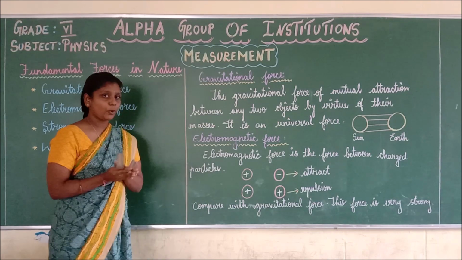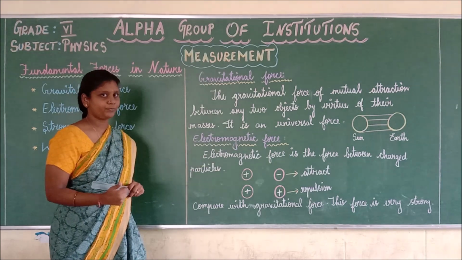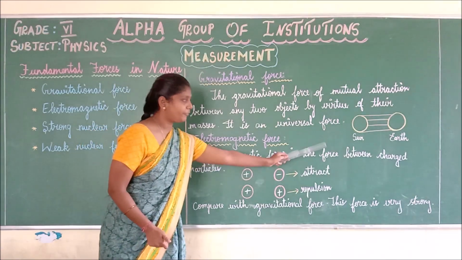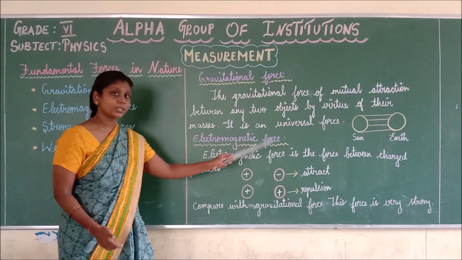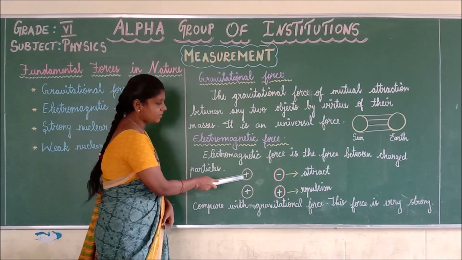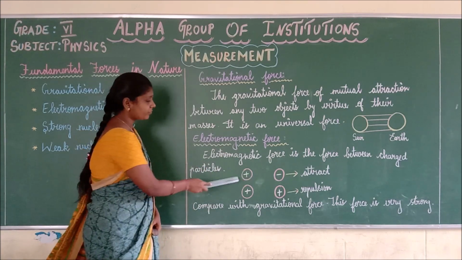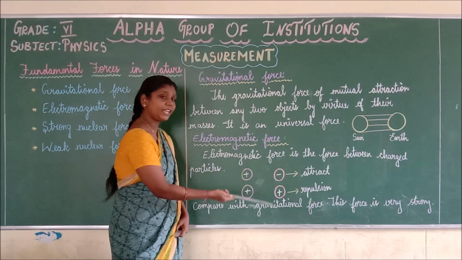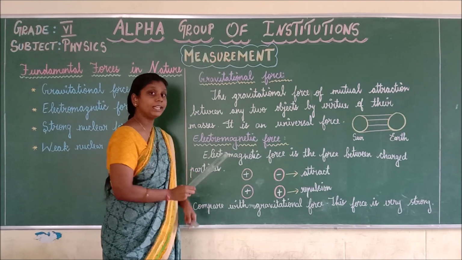Next we are going to discuss the second force, that is electromagnetic force. What is electromagnetic force? Electromagnetic force is the force between charged particles. What are charged particles? The positive and negative are called charged particles. When a positive charge and a negative charge join, they will be attracted. Positive and positive will be repelled.